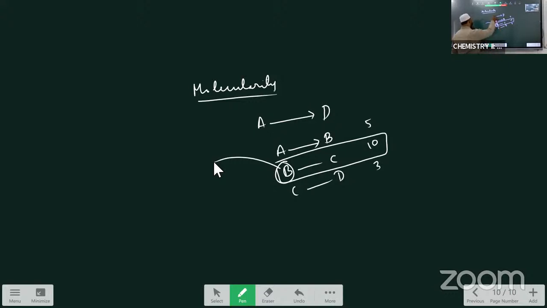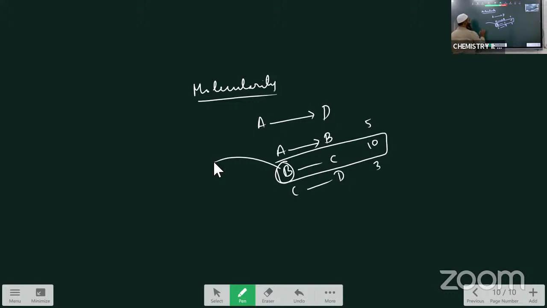We see how many steps are there during the formation of the product; that is called the mechanism of the reaction. In the mechanism, we take the slowest step. How many atoms or molecules participate in that slowest step is called the molecularity of the reaction.